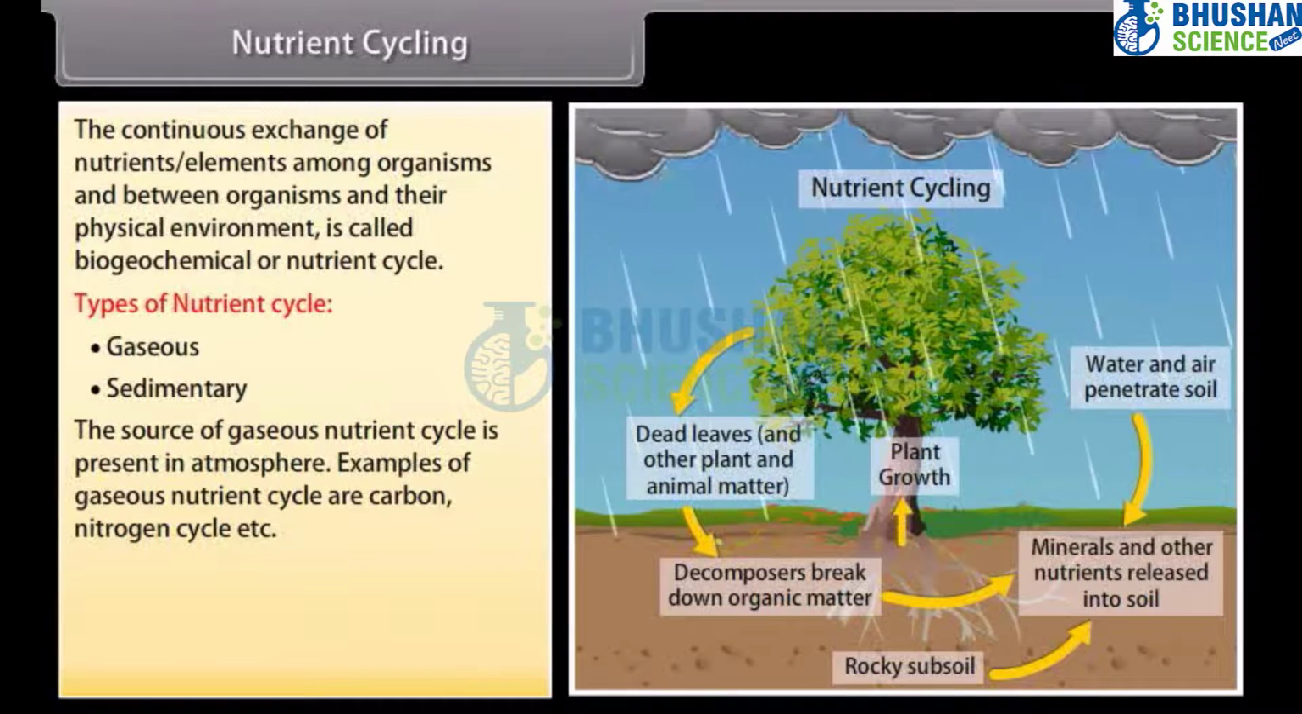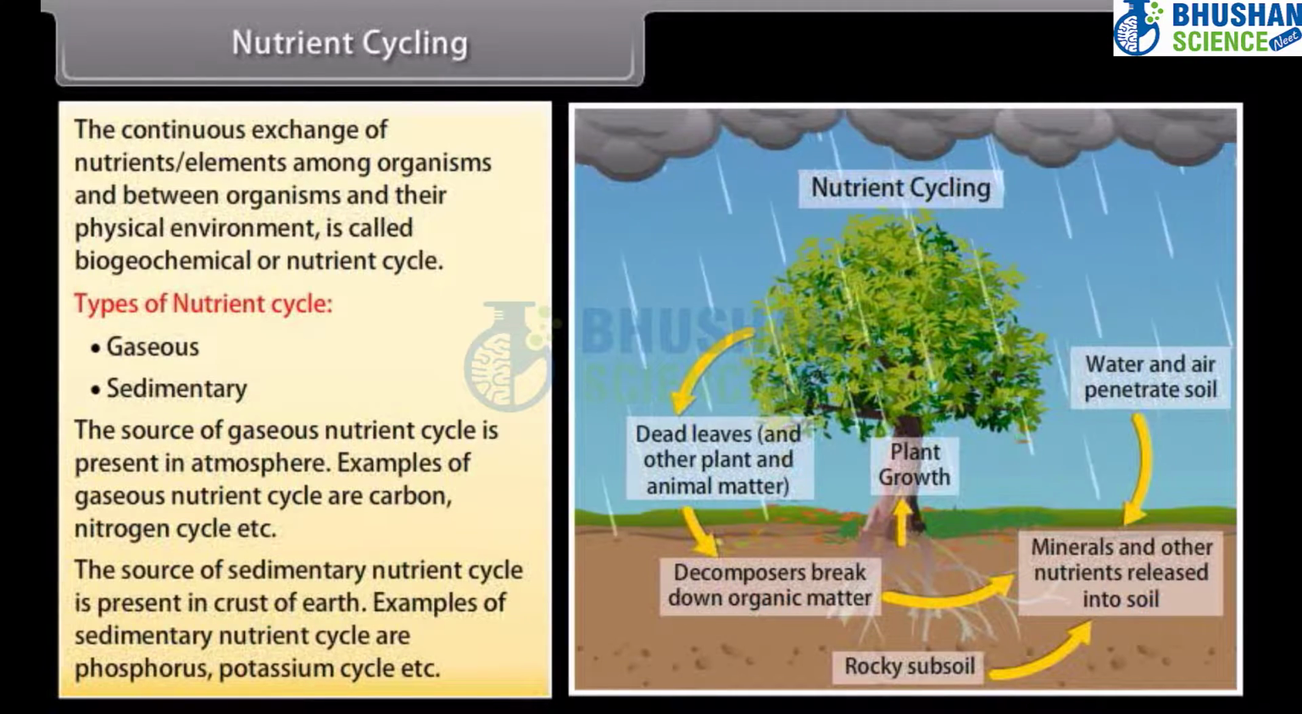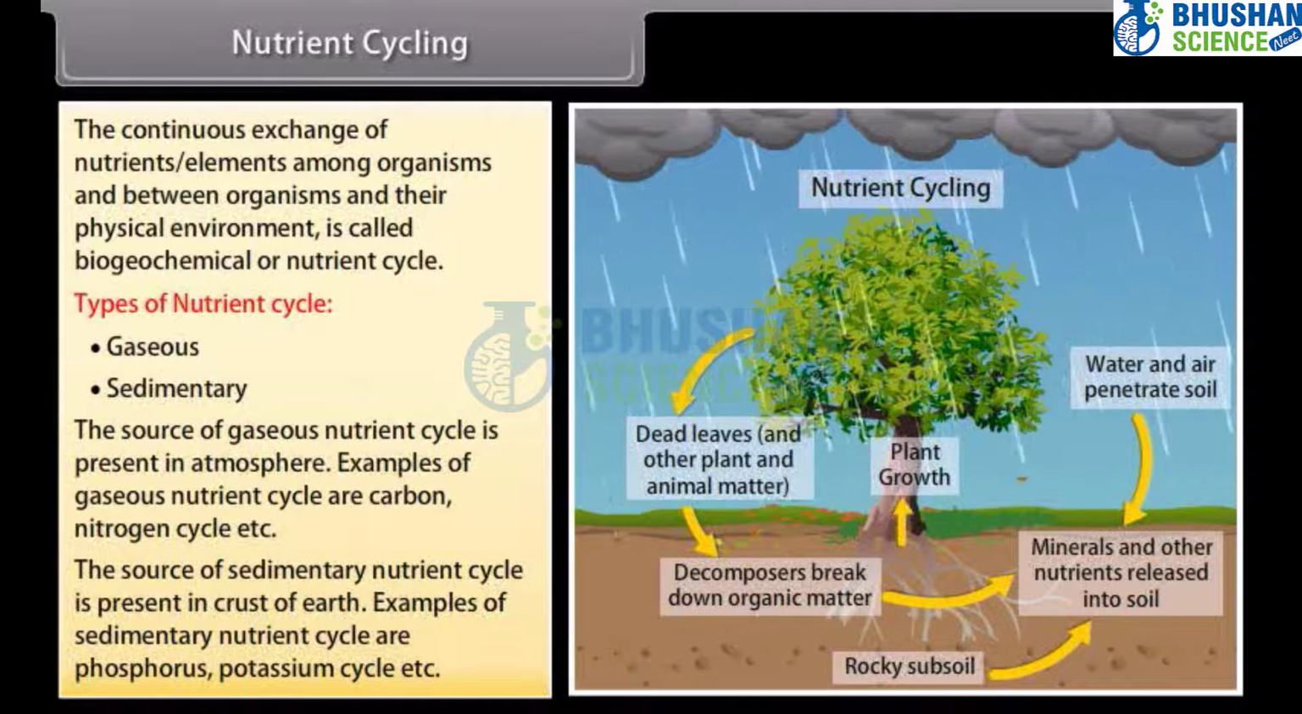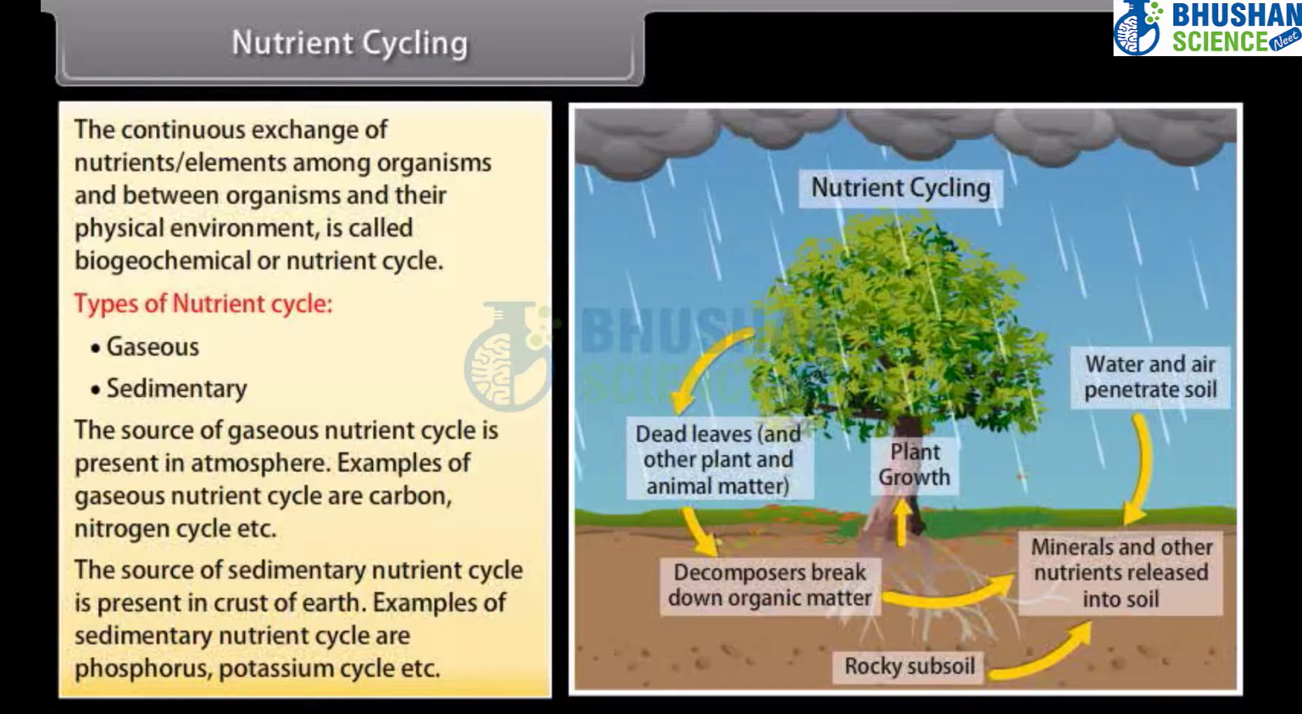Examples of gaseous nutrient cycle are carbon, nitrogen cycle, etc. The source of sedimentary nutrient cycle is present in crust of earth. Examples of sedimentary nutrient cycle are phosphorus, potassium cycle, etc.